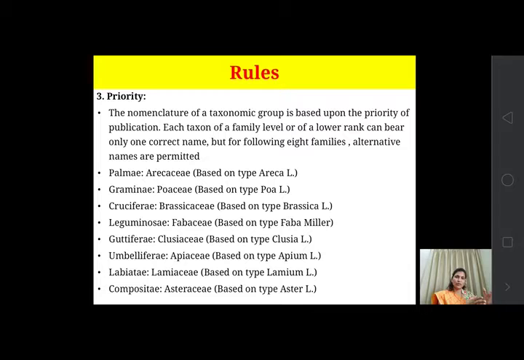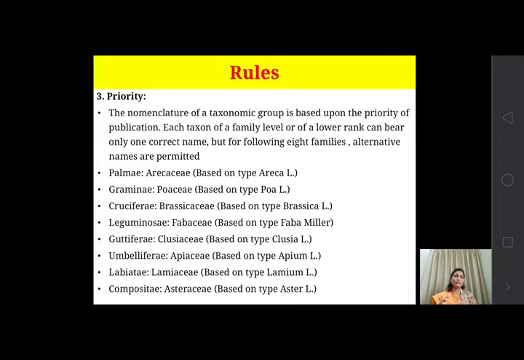Okay, so Gramineae is another family whose alternative name is Poaceae. That is the grass family, and it is based on the specimen Poa. Then Cruciferae. The alternative name is Brassicaceae. It is based on the genus, or the specimen, Brassica. Then Leguminosae, the legume family. The alternative name is Fabaceae. It is based on the specimen Faba.